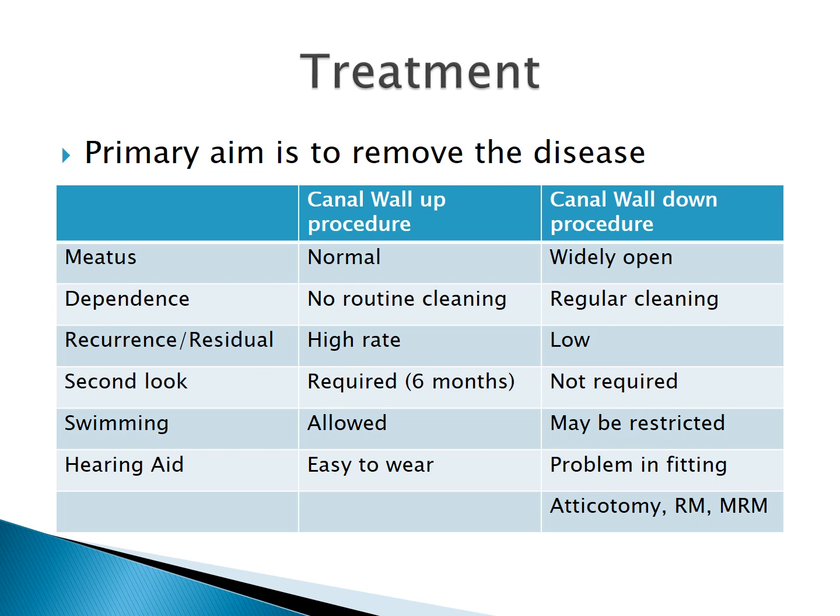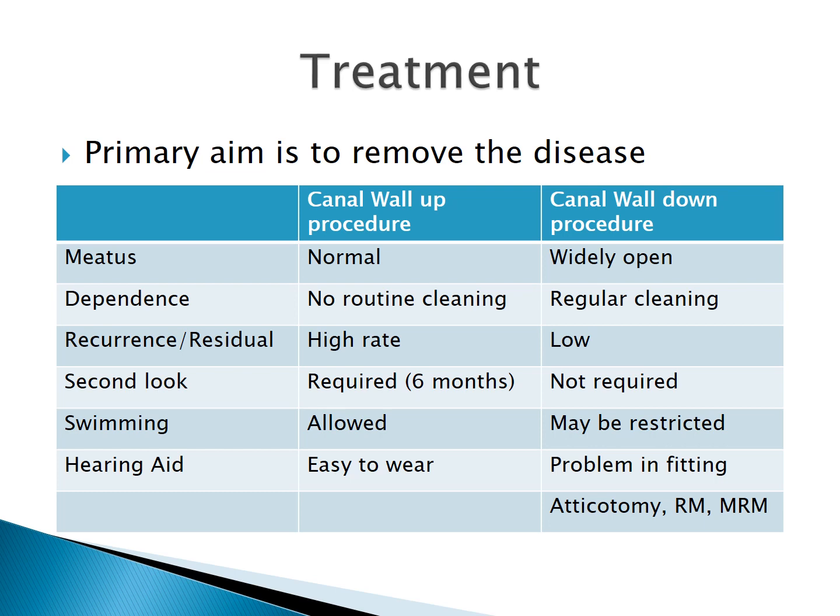Now, which procedure to choose depends on many things: the experience of the surgeon, the disease in the patient. So we'll see what the differences are between these two procedures. In canal wall up procedure, the size of the external auditory meatus will be normal because here the cavities are still separate. In canal wall down, because we do a wide meatoplasty, the meatus becomes large in size, that is, widely open.